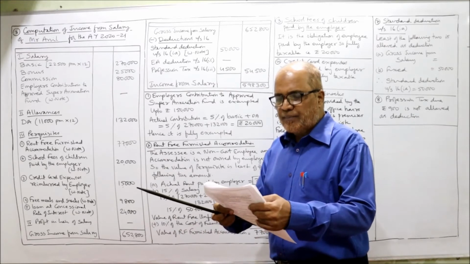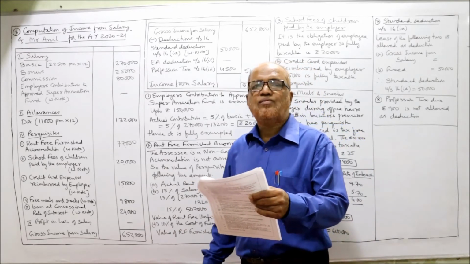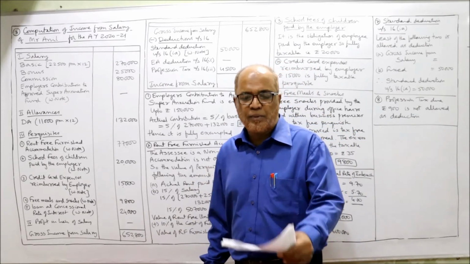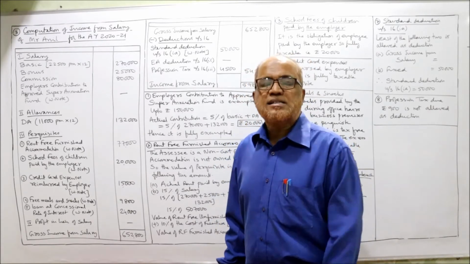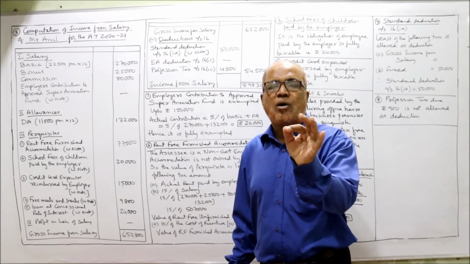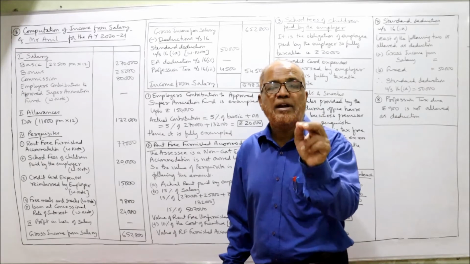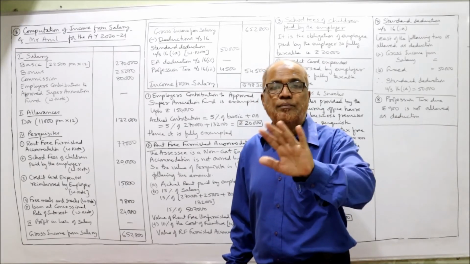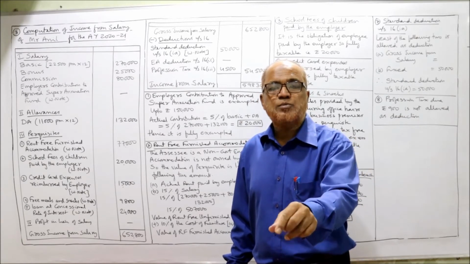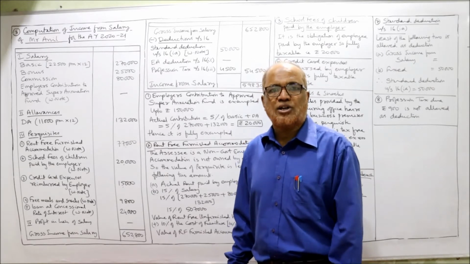So here, last item, professional tax 4,500 paid, 900 rupees due. Income Tax Act says profession tax will be allowed as deduction only on payment basis. If it is due, not allowed. So 900 rupees profession tax due, not allowed as deduction.